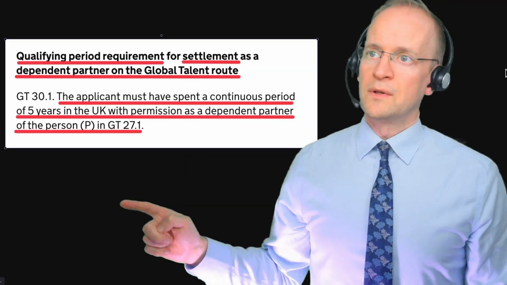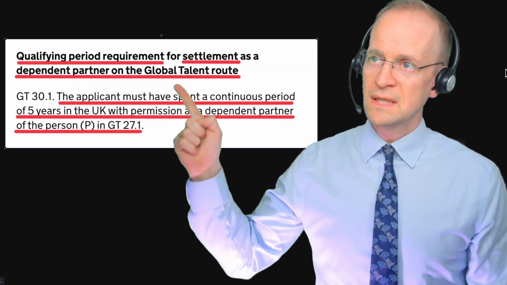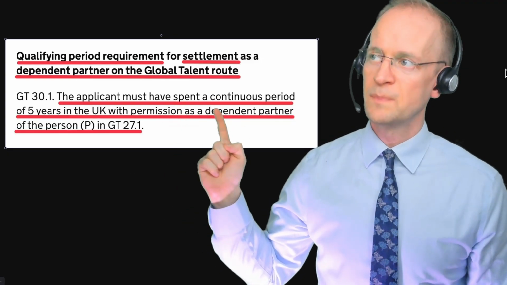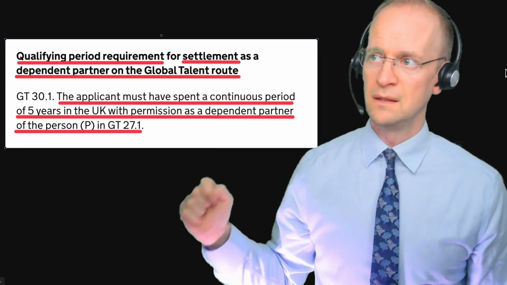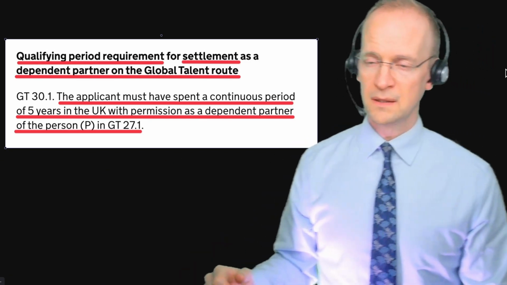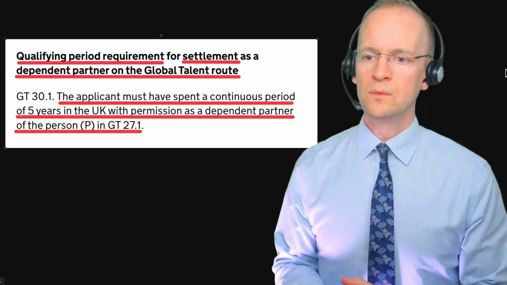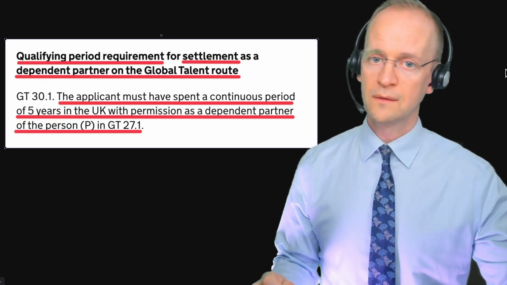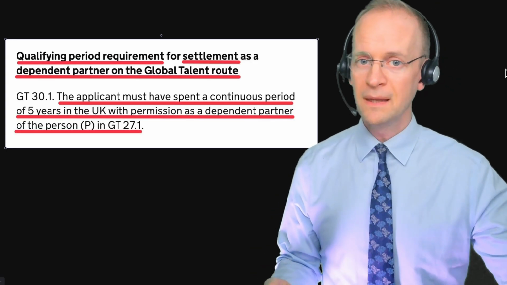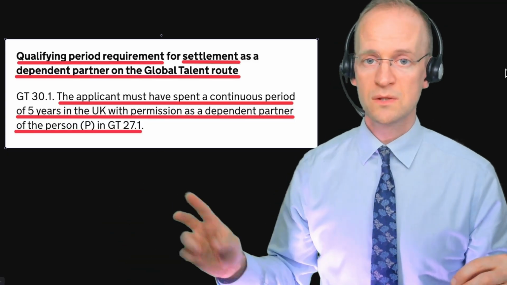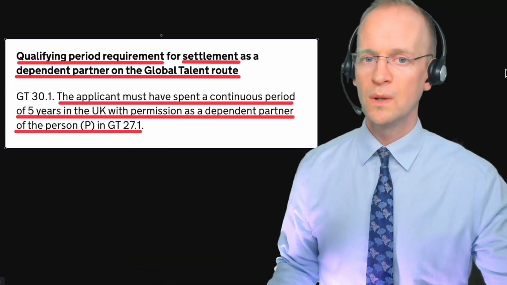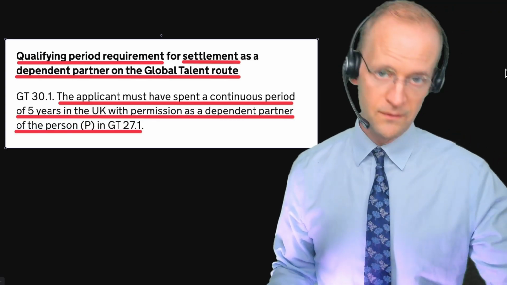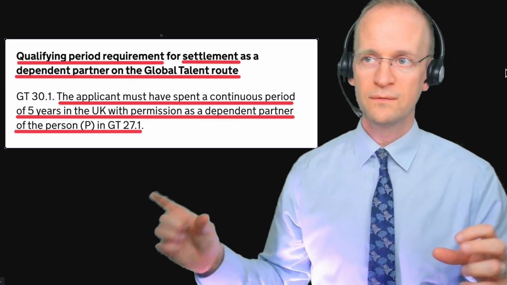This is back to the immigration rules. The qualifying period requirement for settlement as a dependent partner on the Global Talent route: the applicant must have spent a continuous period of 5 years in the UK with permission as a dependent partner. And so that 5 years may be you as a dependent partner on a global talent main applicant, but maybe, especially if they got exceptional talent, they were just on it for 3 years, maybe they were on a different work visa before, and usually that earlier period, if you were dependent, can count towards the 5-year qualifying period.